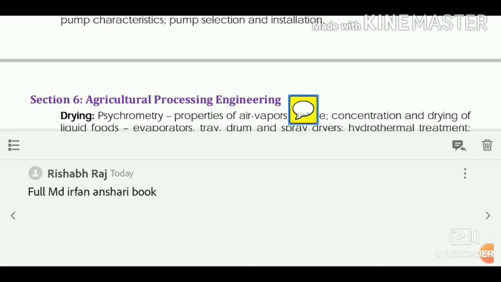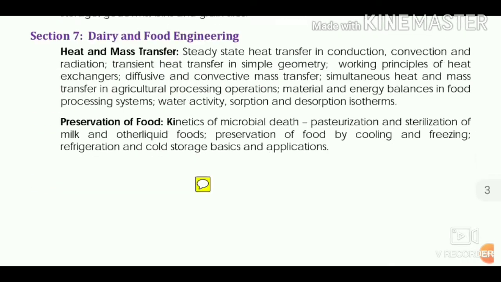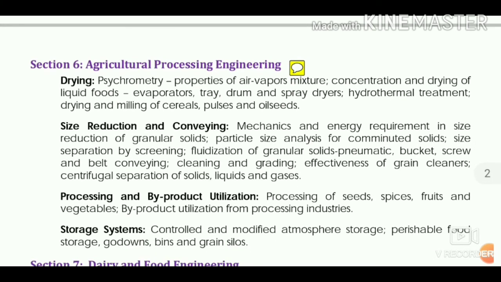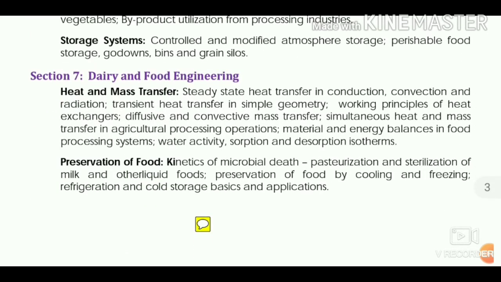And you don't have to solve all the problems of the MD Irfan Ansari book, because there are so many in each chapter. There are almost 150 to 200 problems in some chapters, so you don't have to solve all those. You should solve only the problems that have come in the GATE examination from 1988 to 2020. Whatever problems have come in the GATE examination, you have to solve each and every one with proper concept, not simply mugging up the problems or the solutions. You should follow each and every concept. You should be conceptually so sound that you can perform at your full potential in the examination.